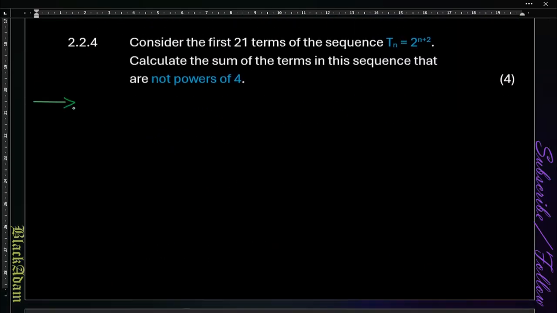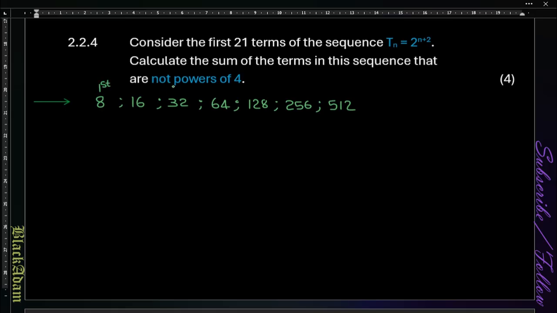2.2.4. In 2.2.4, we have considered the first term, and that gives us the equation: 21 terms that are not powers of 4. We need the sum. So what we do, we're going to write the sequence 8, 16, 32, and then from there we have 64, 128, 256, and then 512, and the list goes on.